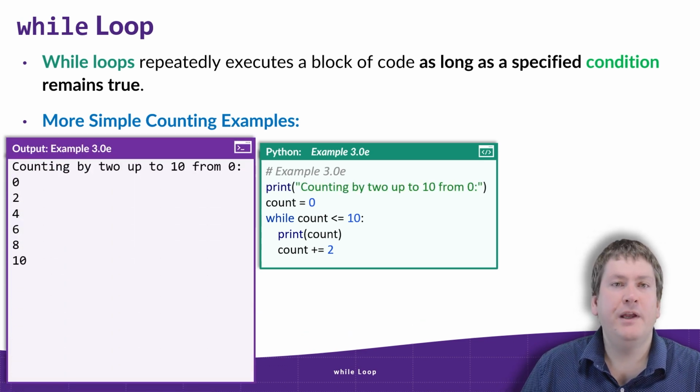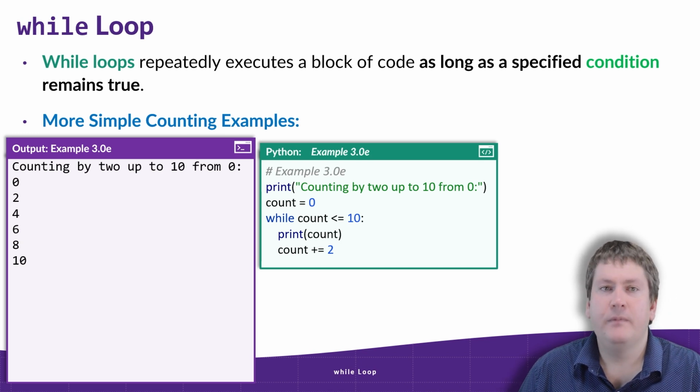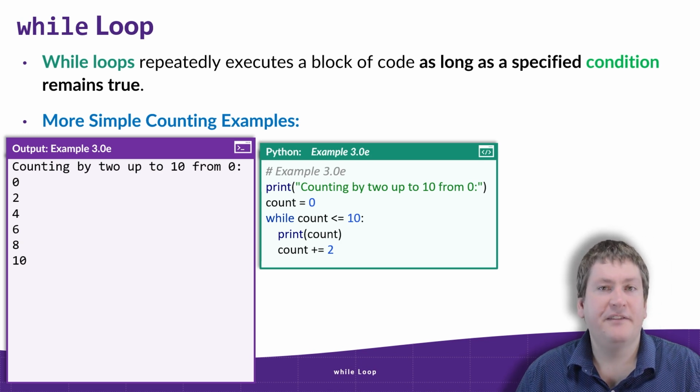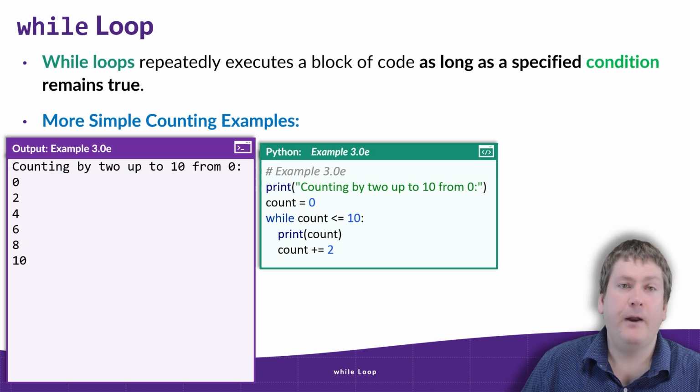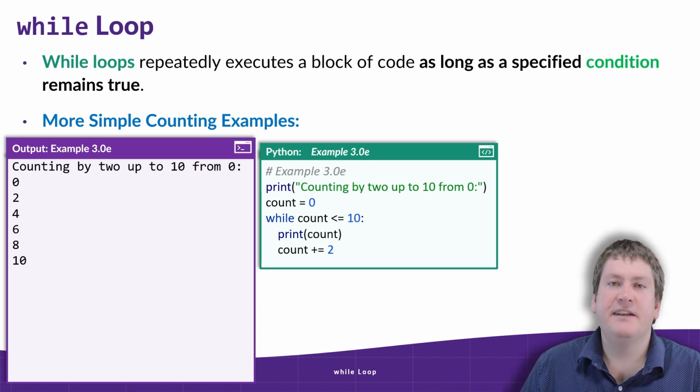What it's effectively doing is counting by 2s up from 0 all the way to 10. The way this works is we start count at 0, and since we print before we add to count, that means the first value output is 0. Then it adds 2 to get to 2, then 4, then 6, then 8, then 10.